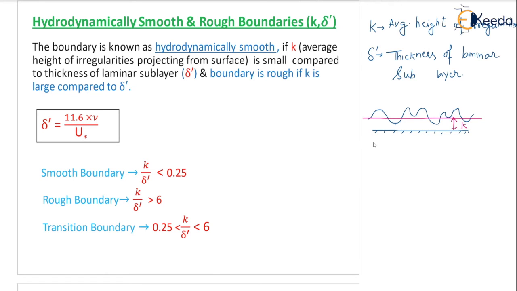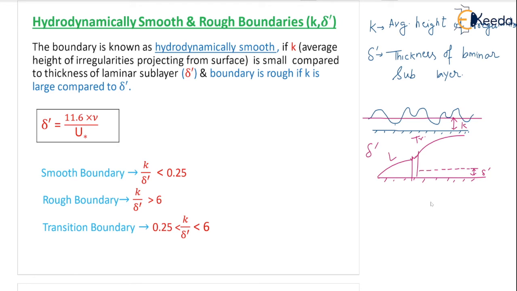Now what is delta dash? Delta dash, we have already seen. Suppose this is the wall or a flat plate. Then we are having laminar boundary layer, turbulent, and transition. So this is laminar and this is turbulent zone. Now in the turbulent zone, we are also having one small layer, that is your delta dash. Look at this. This is your delta dash.